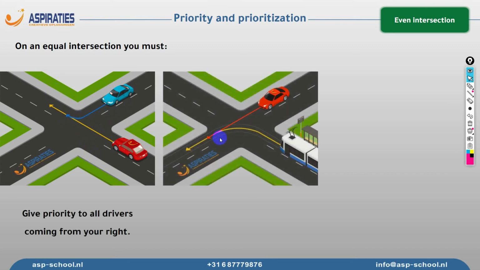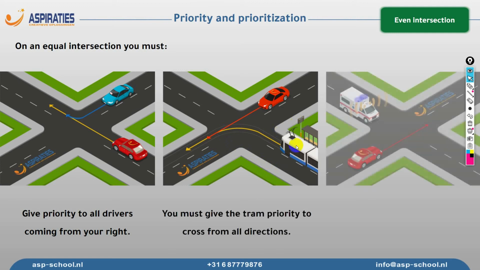In this scenario over here, we have our red car, and then we have a tram coming from our left. Now, at even intersections, you have to give the priority to the trams from all directions, not only from your right, but from your left and from the opposite side. The tram always has the priority on the even intersection.